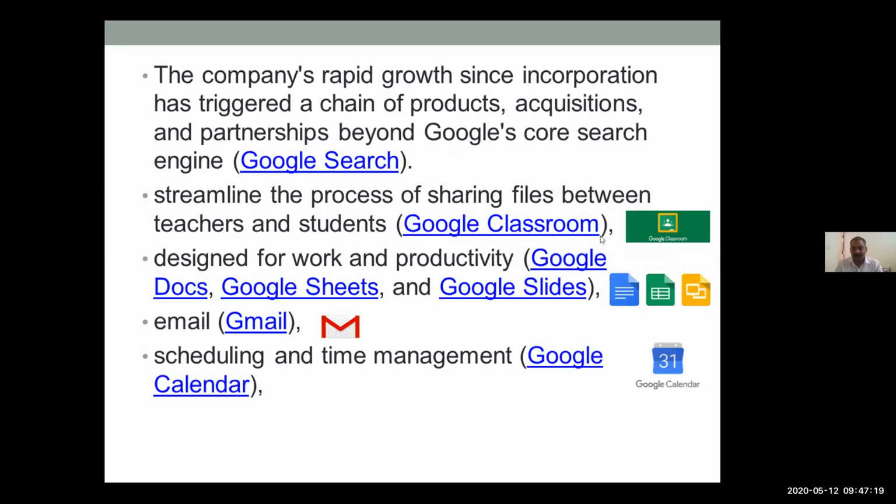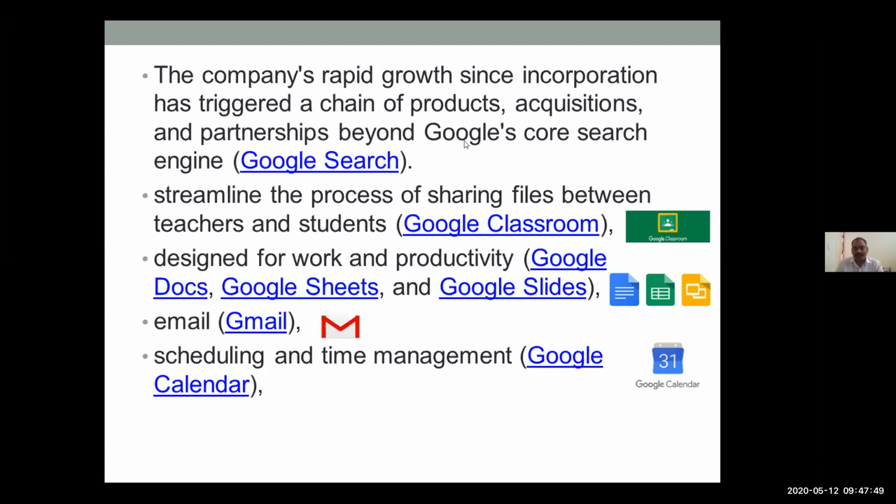Here are some Google applications which are summarized and used widely for educational purposes. The company's rapid growth since incorporation has triggered its products, acquisitions, and partnerships beyond Google's core search engine, that is the Google search.